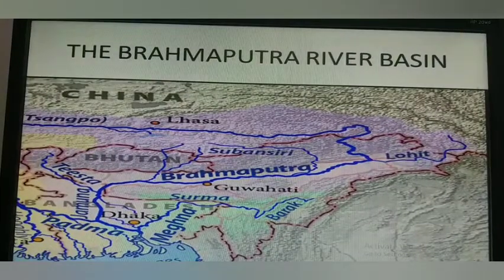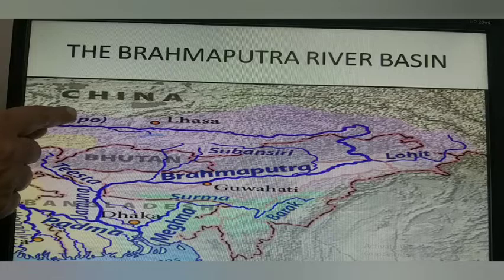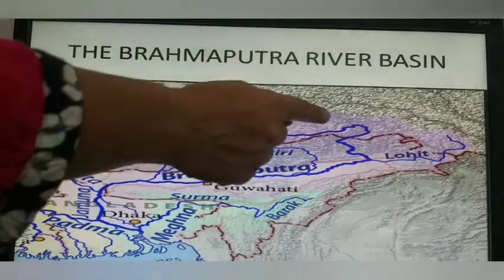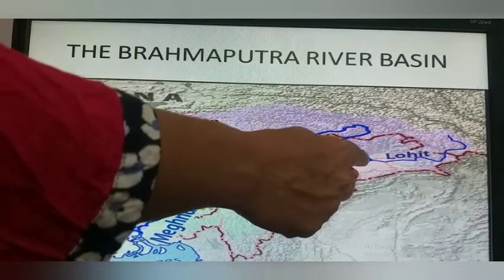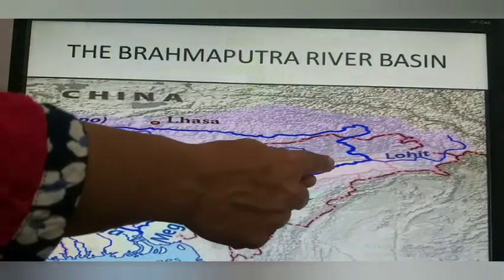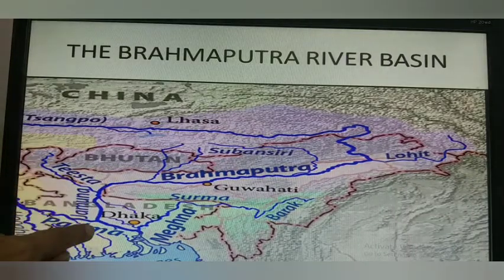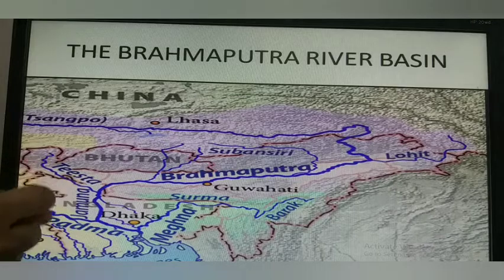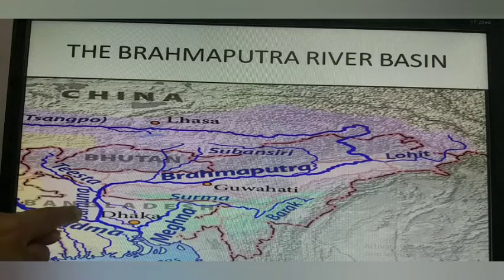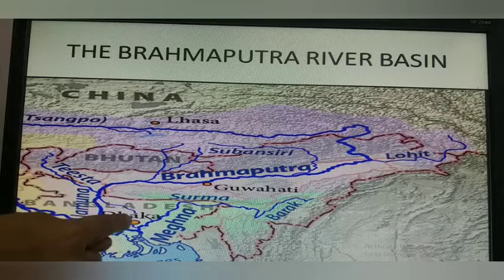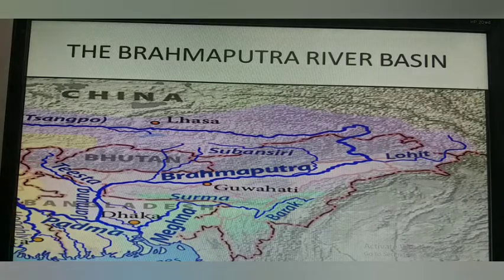Now let's read about the Brahmaputra Basin. Brahmaputra starts from Tibet and there the name of the river is Tsangpo. Then it flows towards the east. Then from Arunachal Pradesh it enters India. Then it flows through Assam and West Bengal and is joined by its tributary Tista, and it joins the Ganga and forms a delta which is the biggest delta in the world, Sundarban.